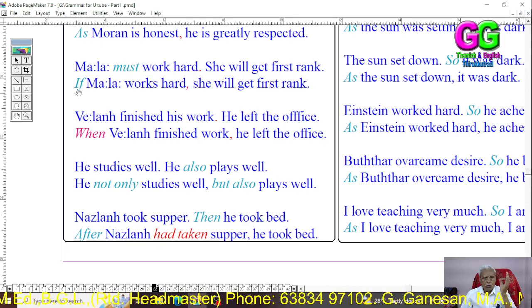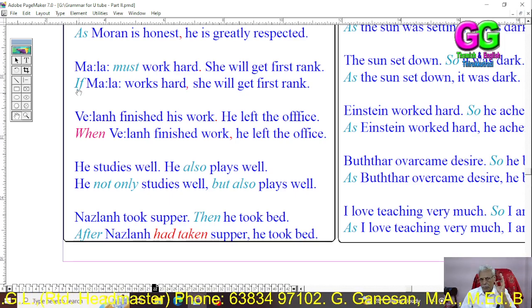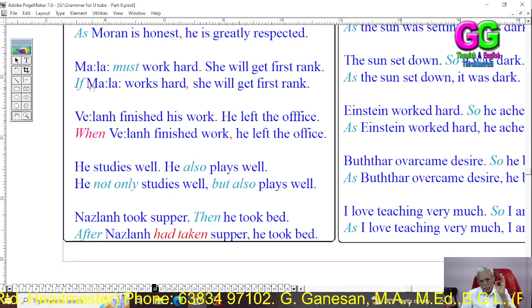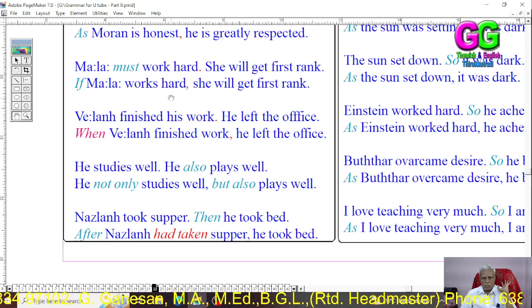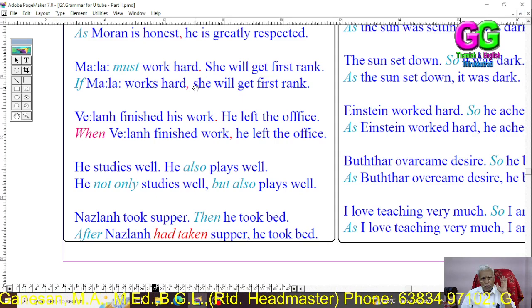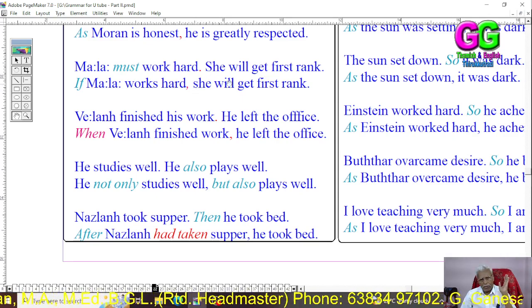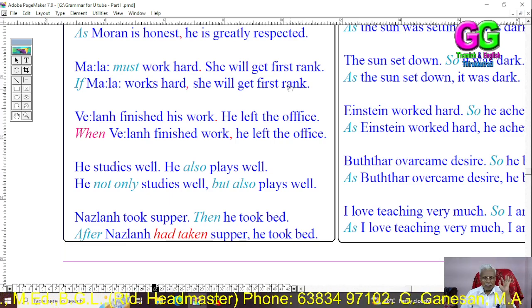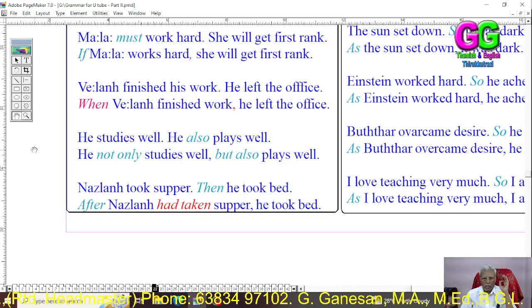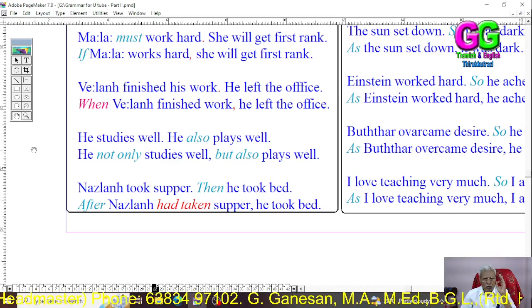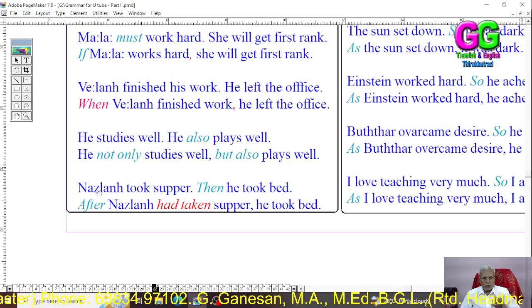Instead of that, we should use the complex conjunction if. Then we should use all the portions of the sentence as they are: if Mala works hard. Then the remaining is full stop, comma, capital S, small s, as they are in the main clause, in the second sentence. Mala must work hard. She will get first rank. If Mala works hard, she will get first rank.